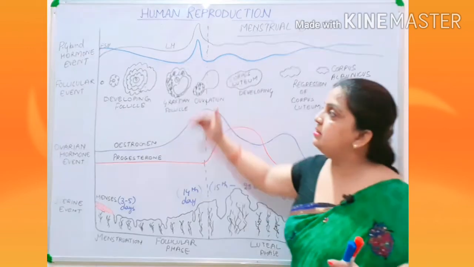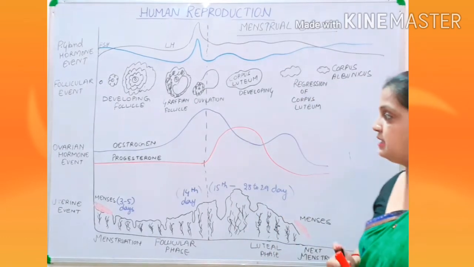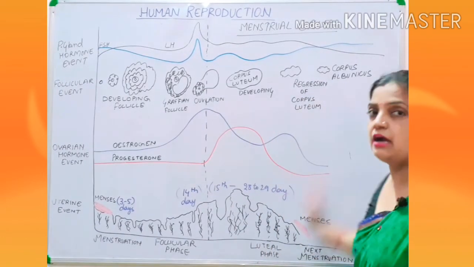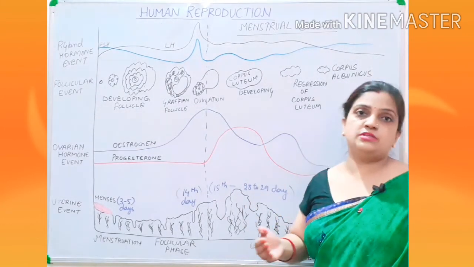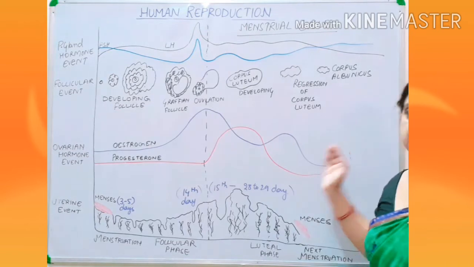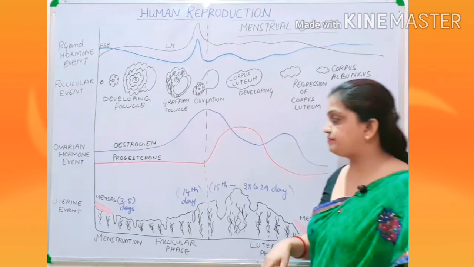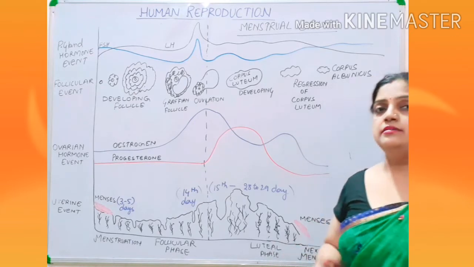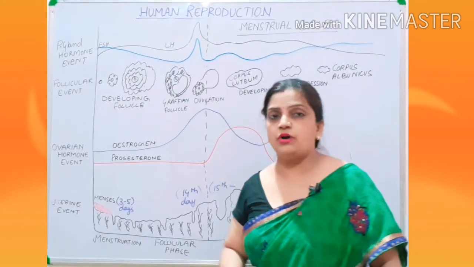Now let me explain, make it clear what this graph wants to say. Now keep looking towards your book and try to understand what the graph is saying. This is very important. Now children, the cycle starts with menstruation, and menstruation is what?